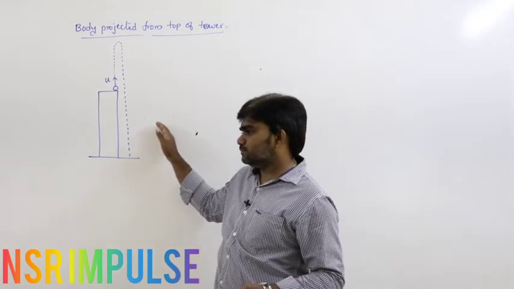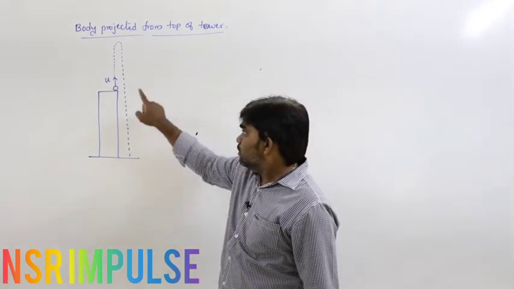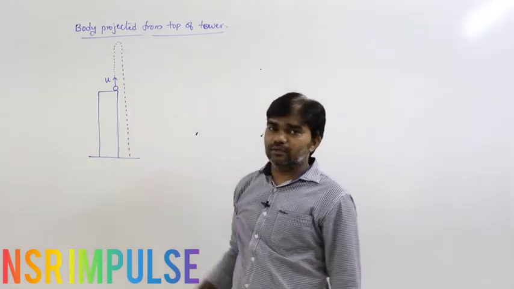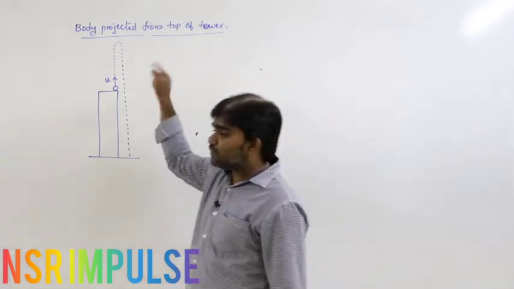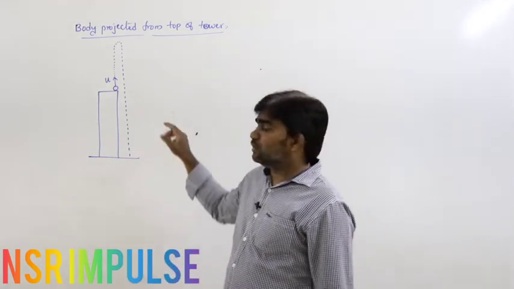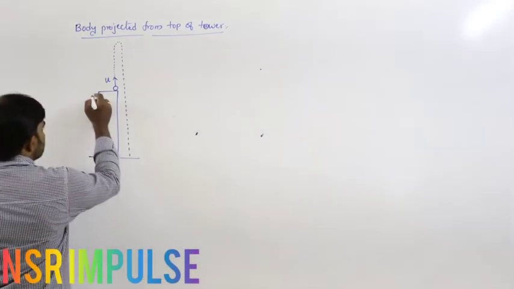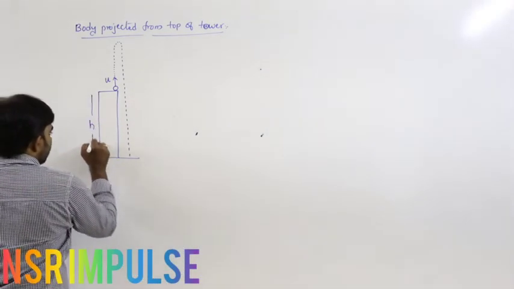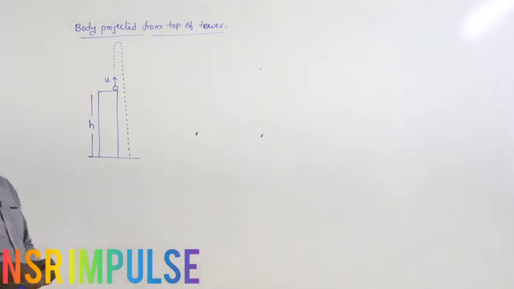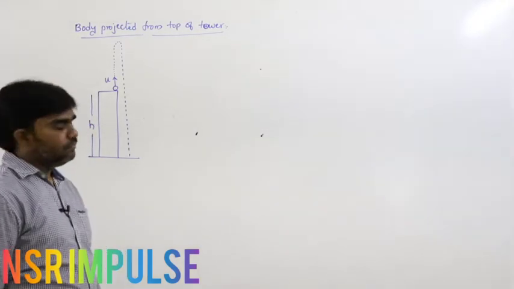But here, this is a body projected upwards with a certain speed. Body projected upwards from the top of the tower, that is what we are going to discuss. From the top of the tower whose height is h.